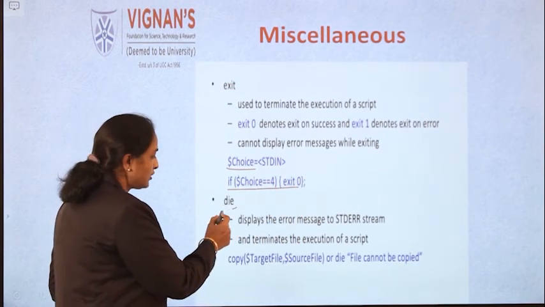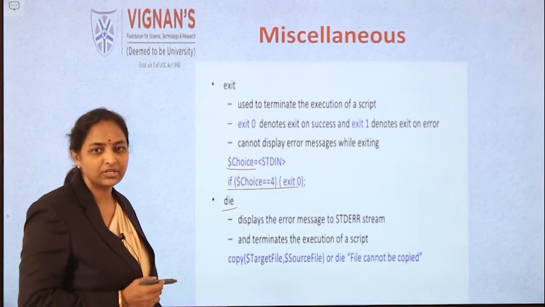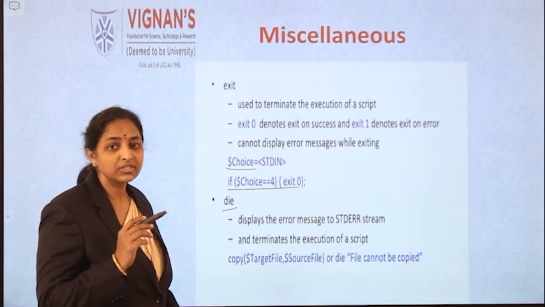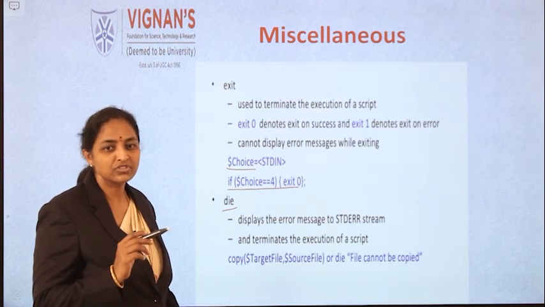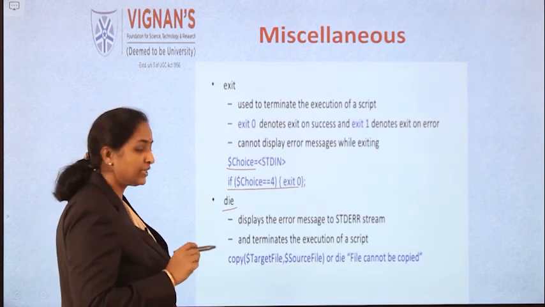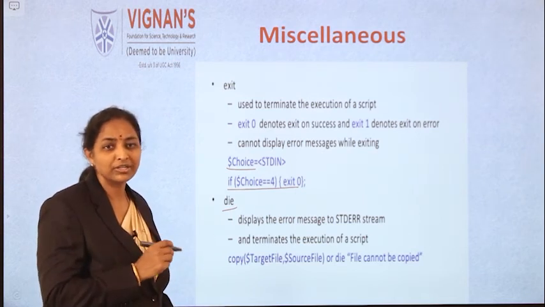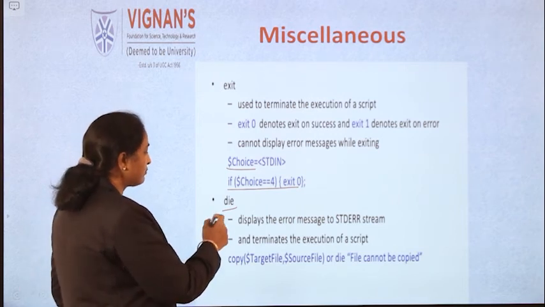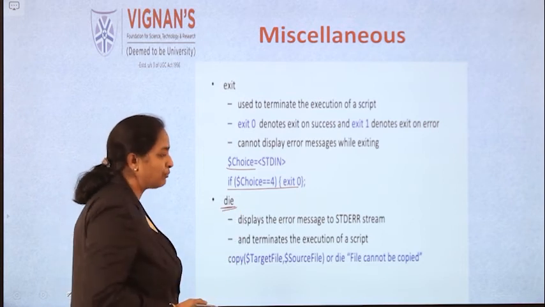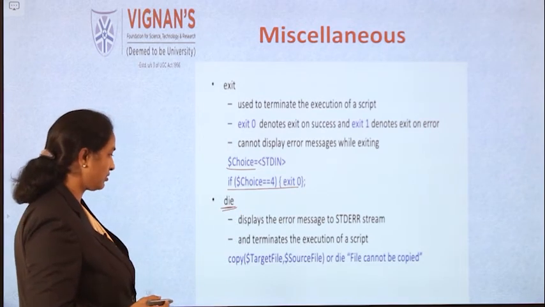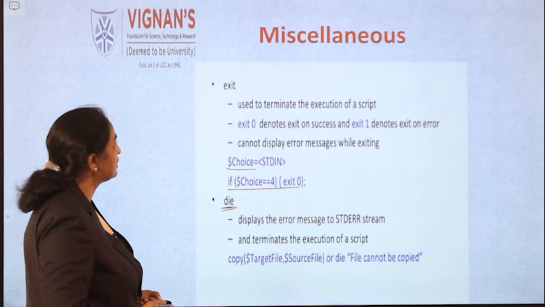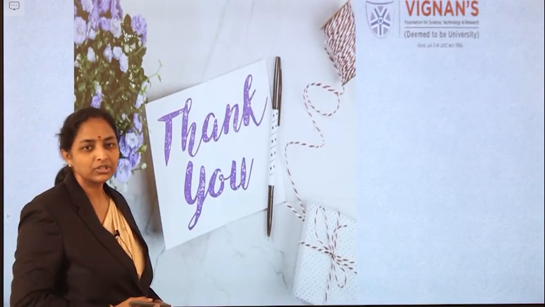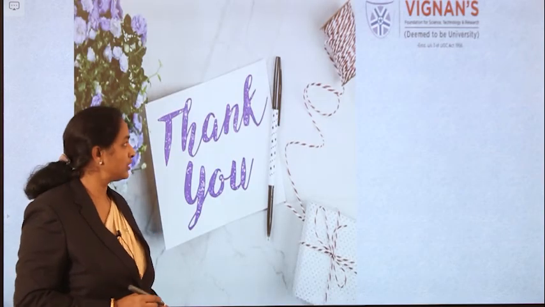The die statement: already we have seen its importance when we discussed standard input and standard output. Die is nothing but it works with the STDERR built-in function. The purpose of the die statement is to report error messages. For that purpose we are using the die statement. So this is all about the control statements.